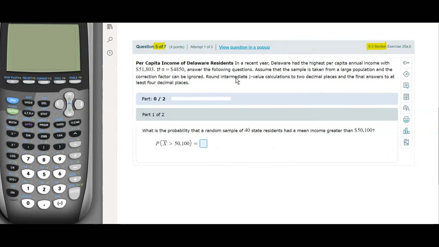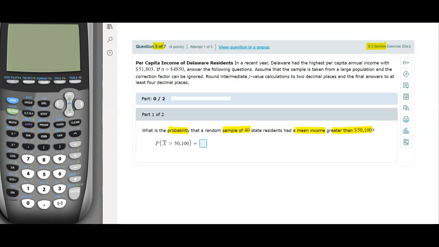Okay, so now the question here is we are looking for the probability that whenever you select a sample of 40, you're going to have the mean income greater than 50,100. So I'm going to start with the keywords first.